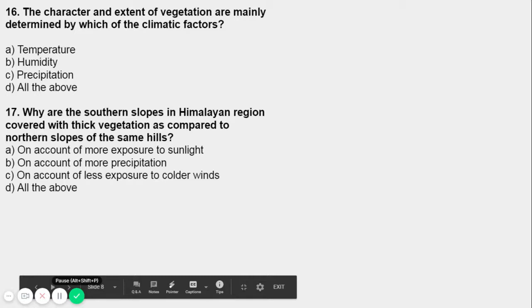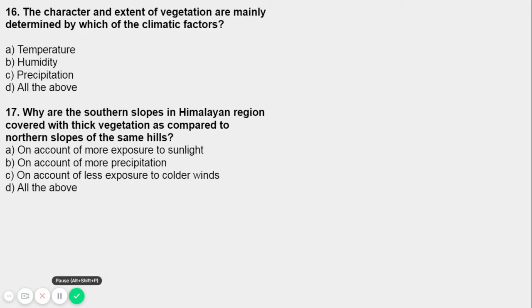Why are the southern slopes in the Himalayan region covered with thick vegetation as compared to the northern slopes of the same hills? So what's the question? That the southern slopes of the Himalayan region are covered with thick vegetation, right, which we have already read earlier, as compared to the northern slopes of the same hills. So there are four options: on account of more exposure to sunlight, on account of more precipitation, on account of less exposure to colder winds, and all of the above.